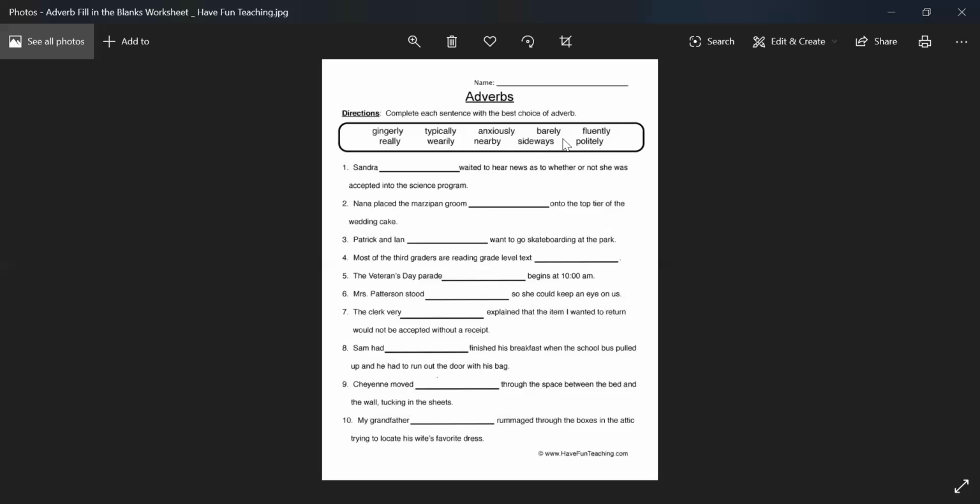All right. Which sentence do you want? Sentence number 10 or sentence number 1? Okay, let's look at sentence number 1. Sandra dash waited to hear news as to whether or not she was accepted into the science program.